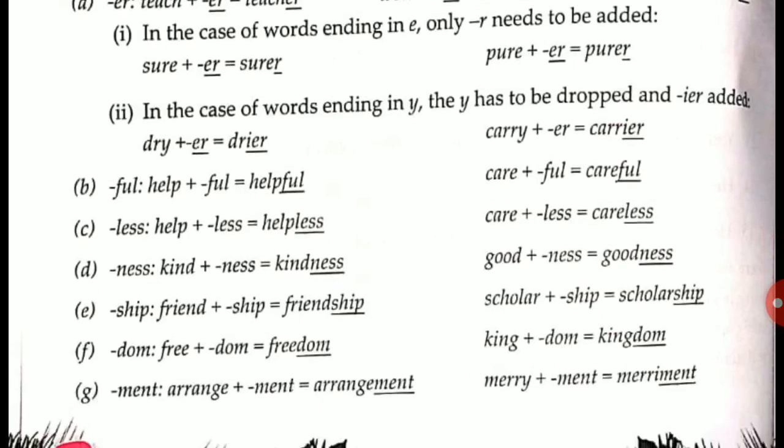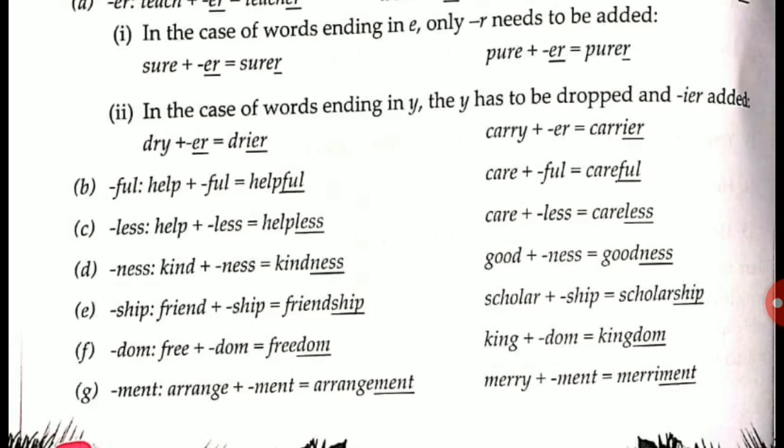Full: help plus full equals helpful, care plus full equals careful. Less: help plus less equals helpless, care plus less equals careless. You can see before the suffixes it is given a hyphen. It means it can be added before that. Full, less, ness, we have to add just after the word.